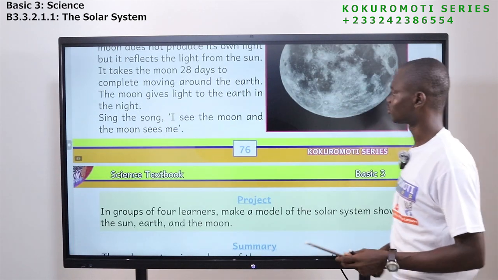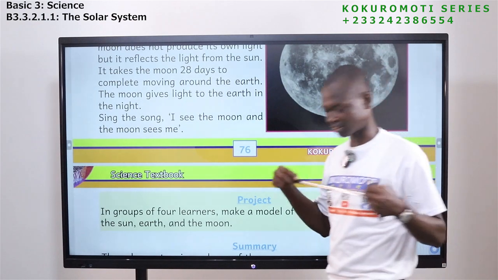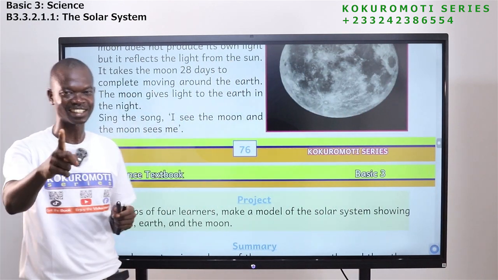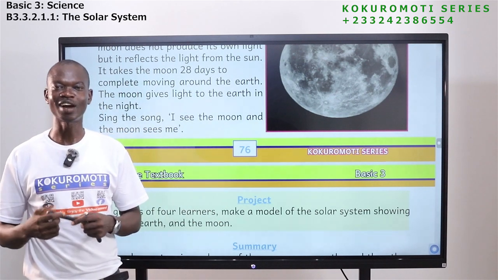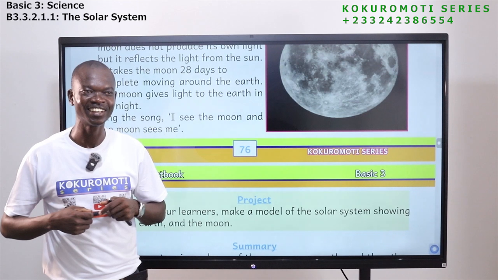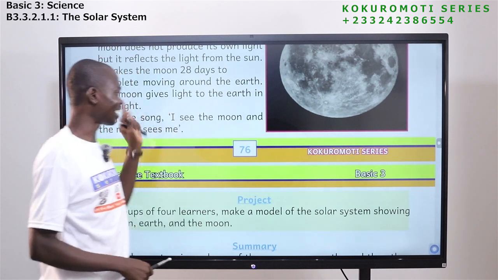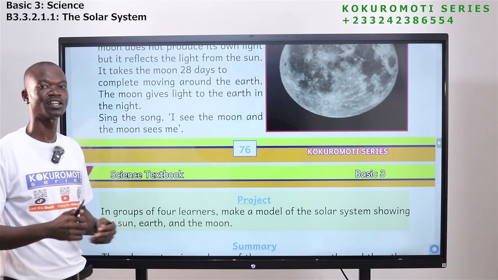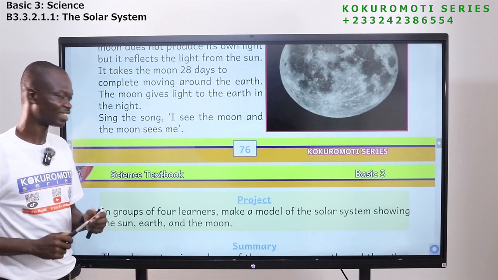Now, do you remember this song? I see the moon and the moon sees me. Do you know how to sing it? Okay, this one I'm not going to sing. You are singing it alone. I see the moon and the moon sees me. Okay, wait. You are not ready. But learn how to sing this. I see the moon and the moon sees me. God bless the moon and God. I know you know how to sing it. Very good. So you will sing it later on.